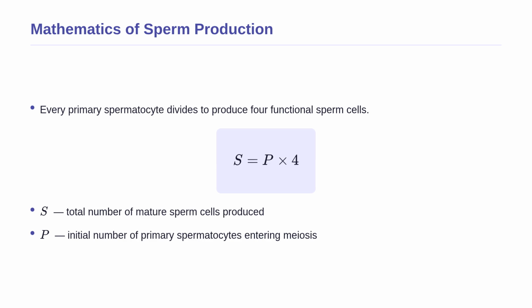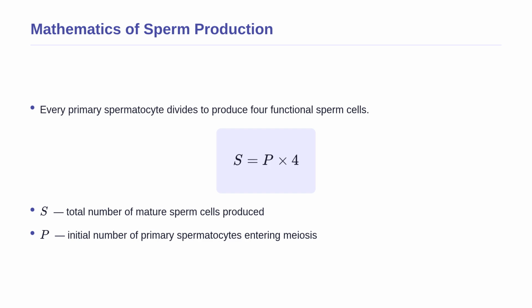Now that we understand the biological importance of meiosis, let us look at the mathematics of cell division in gametogenesis, starting with males. The formula for sperm production is S equals P times 4. Conceptually, this comes from the fact that every single primary spermatocyte undergoes 2 rounds of meiotic division to produce exactly 4 functional sperm cells. In this equation, the variable S represents the total number of mature sperm cells produced.